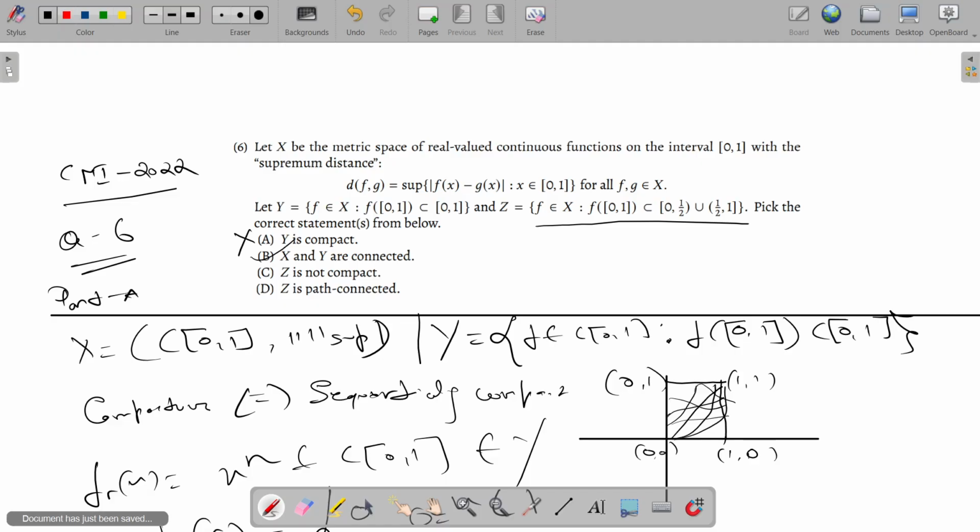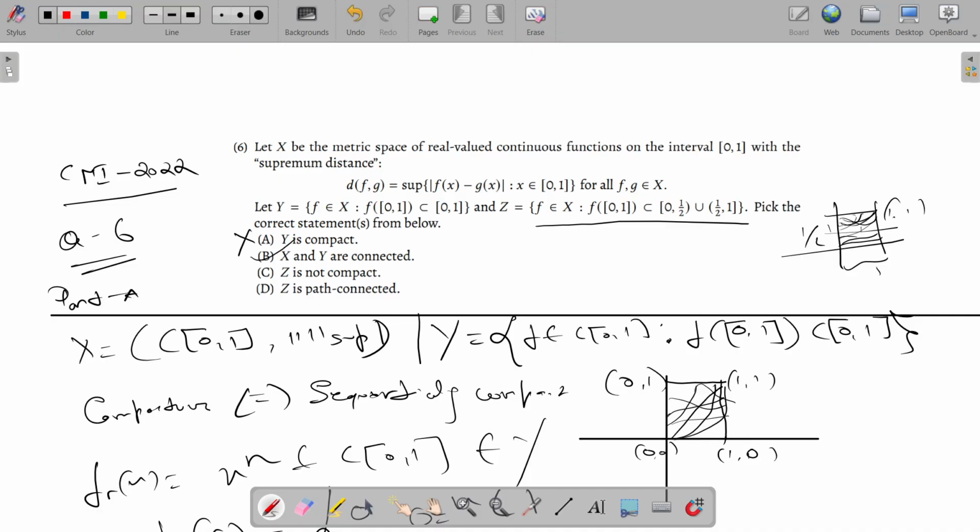Now since it is continuous, by the intermediate value property, it cannot contain, let's say if you have this, so this is (1,1), and let's say this is half, it cannot have functions like this because of course it's continuous, by the intermediate value property. So it will have functions like this or like this. I mean, it will be divided into two parts. It will have two components.